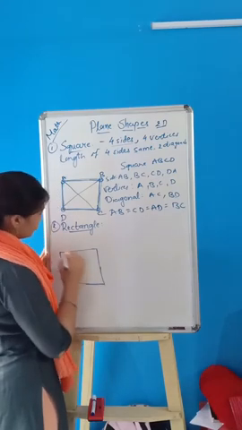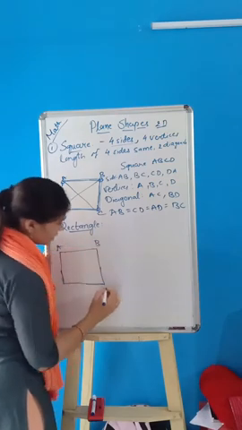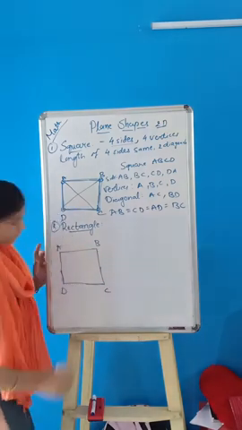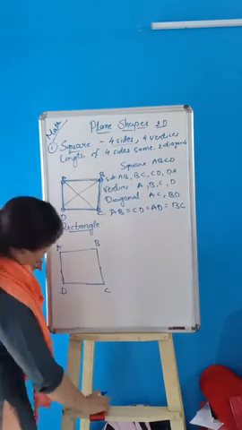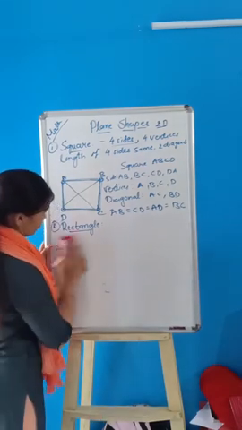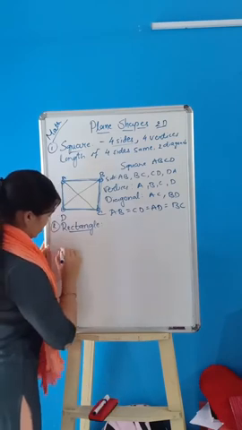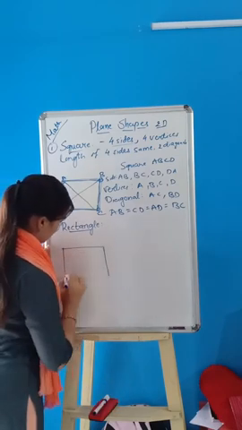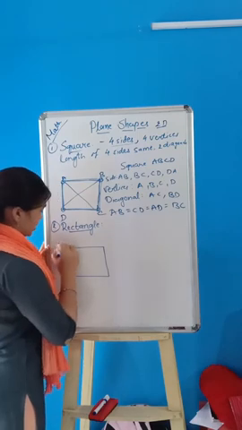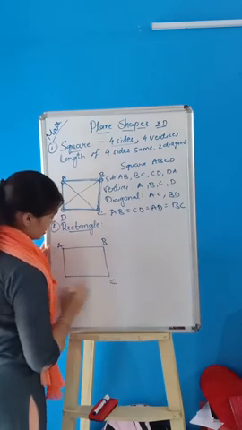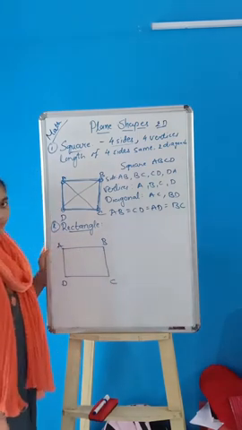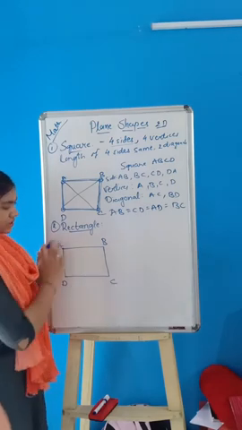Use the scale to draw this: AB, CD. This is the rectangle. It looks like a square, so I draw it again. A, B, C and D. This is the rectangle ABCD.